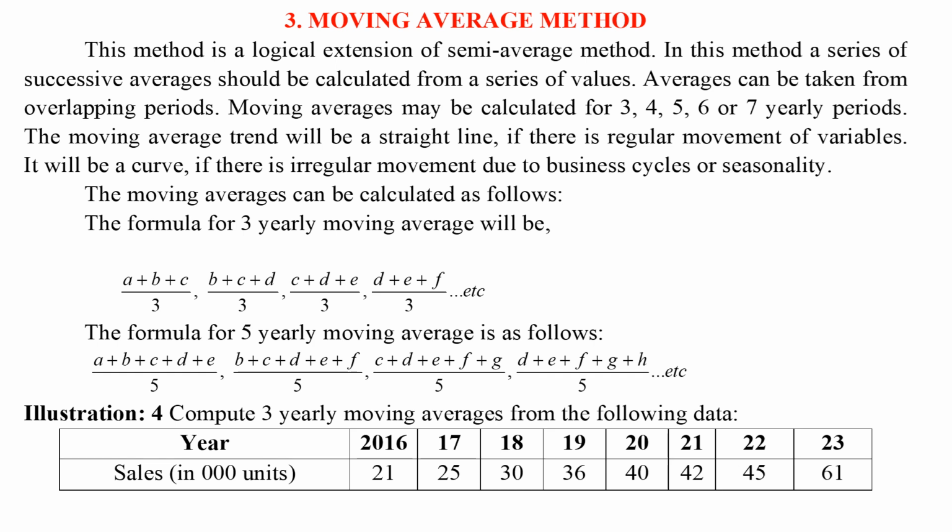The moving averages can be calculated as follows. The formula for 3 yearly moving average is well presented here. When calculating the second moving average, first variable should be left and second, third and fourth variables should be taken for average. Like that, others should be calculated. In illustration 4, it is required to compute 3 yearly moving averages.